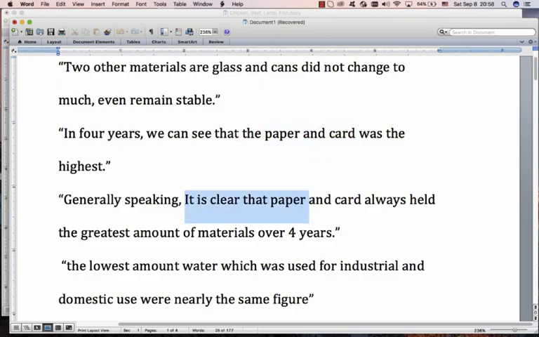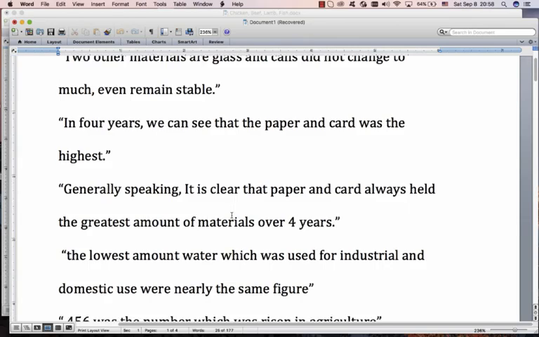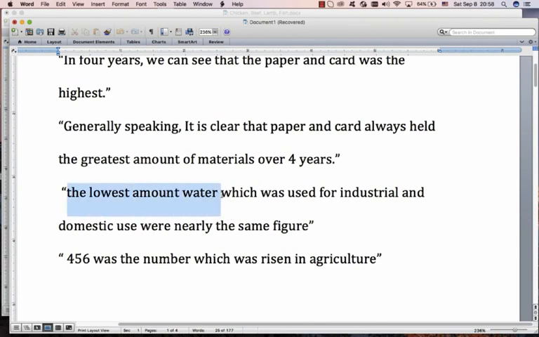"It is clear that paper and card always held the greatest amount." Don't know what it means. What does "hold the greatest amount" mean? No, wrong vocab. "The lowest amount of water which was used for industrial and domestic use were nearly the same figure. This was the number which was risen in agriculture." Alright, so you get the picture.